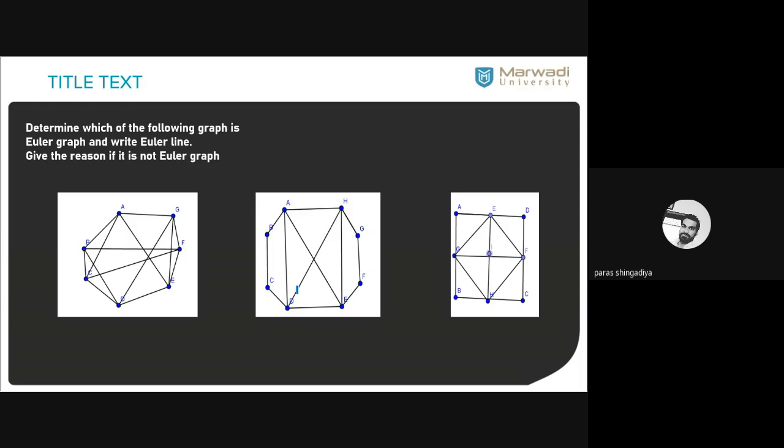The third one is not an Euler graph, because the degree of E, F, H, G is 5. So in that case, it is not possible to cover every edge exactly once. Okay? So in the next lecture we'll discuss another special graph, that is the Hamiltonian graph.